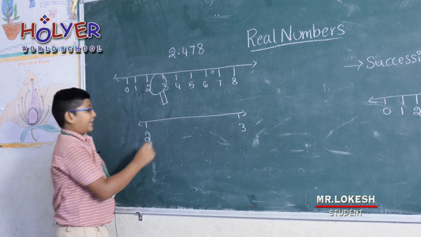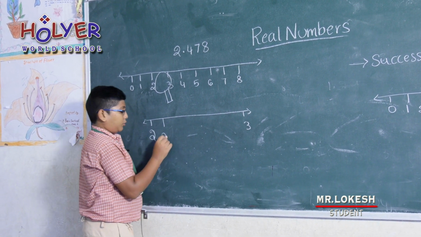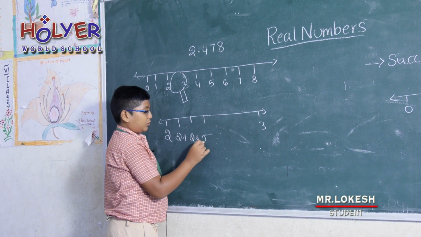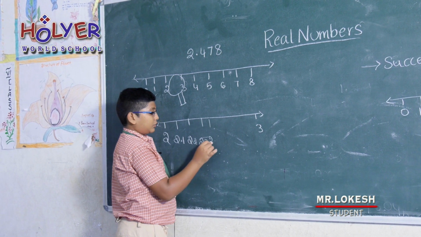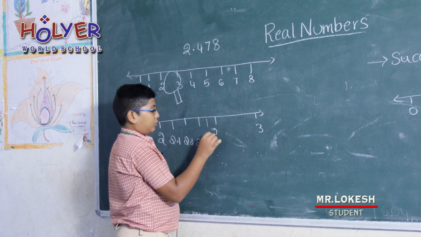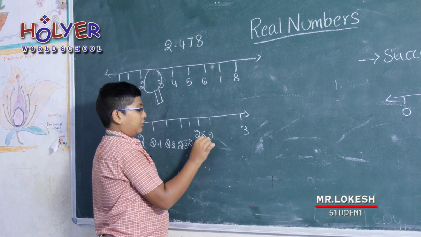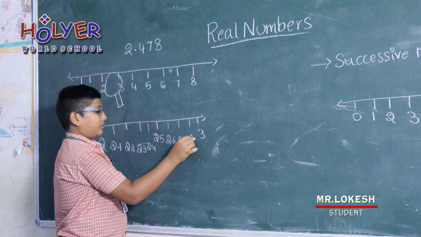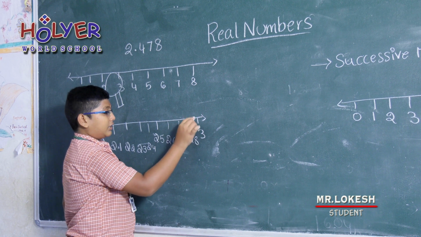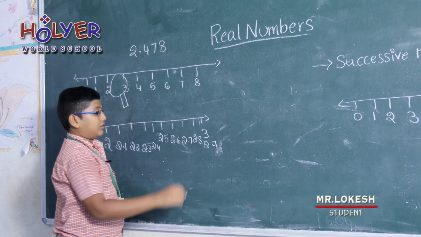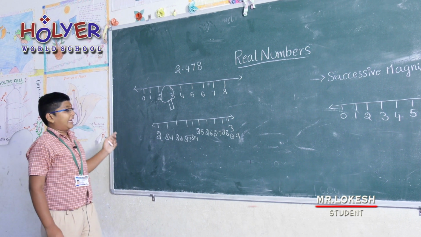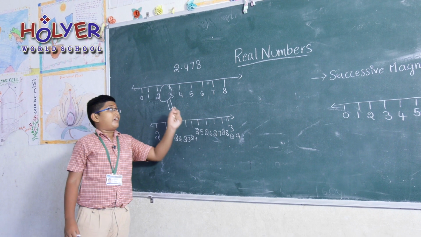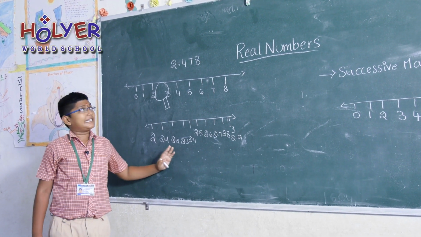Here we have 2.1, 2.2, 2.3, 2.4, 2.5, 2.6, 2.7, 2.8, and here 2.9 also. After 2, up to 3, when we magnify it, we will find 9 subdivisions.